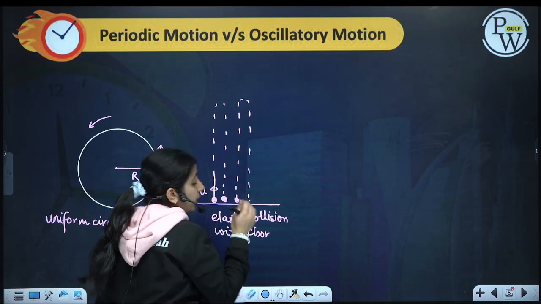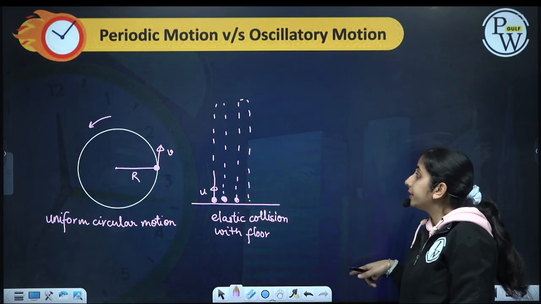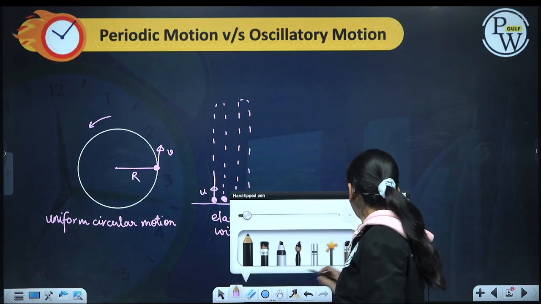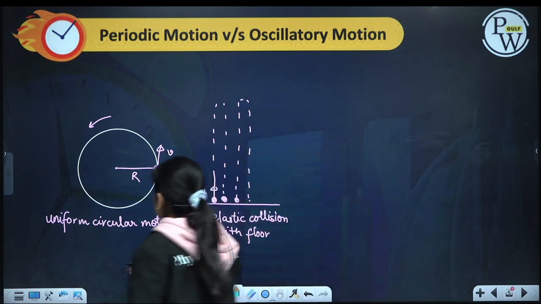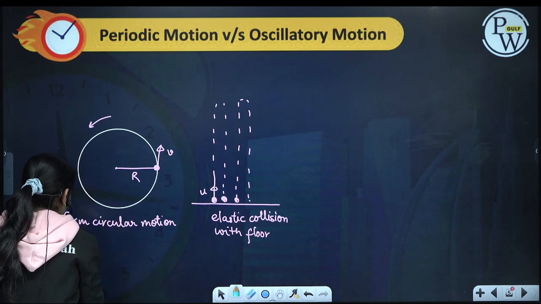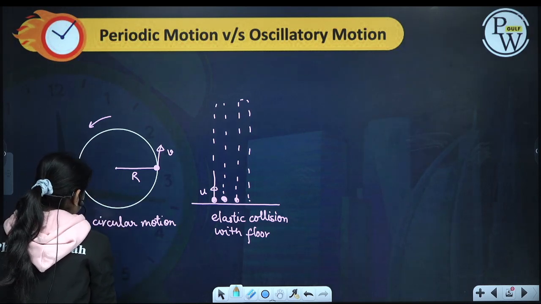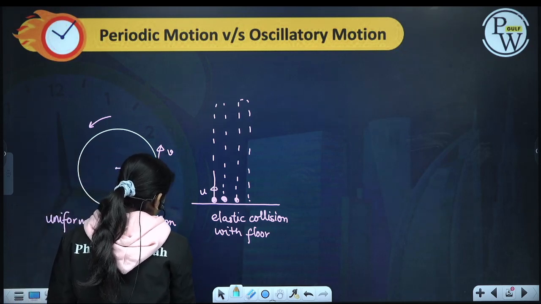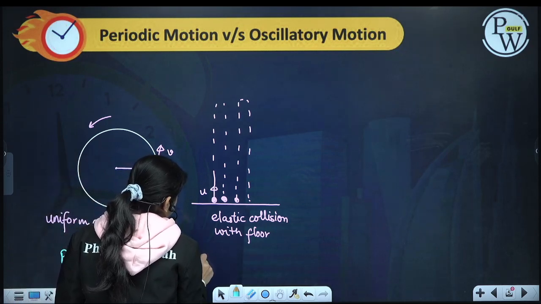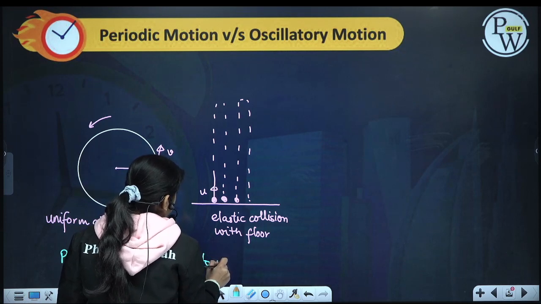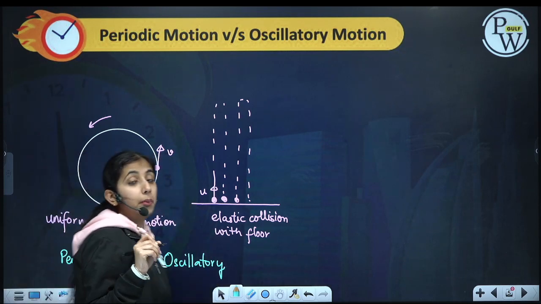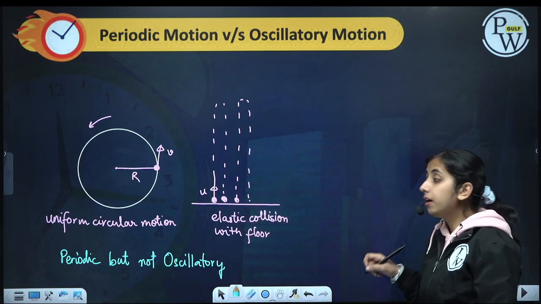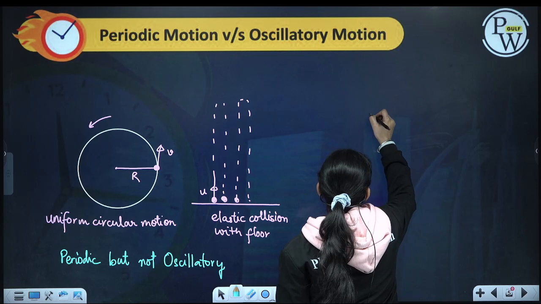If a ball is doing an elastic collision with the floor, then the motion is also periodic, but these are not oscillatory. These are periodic but not oscillatory.